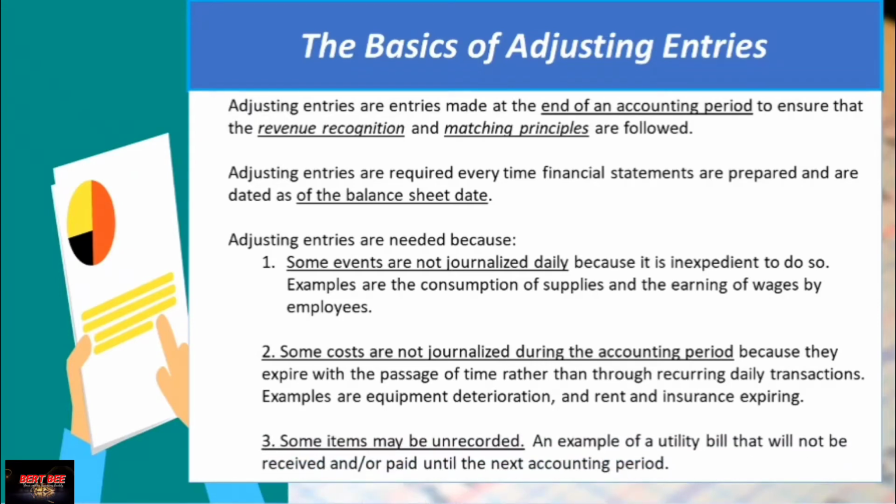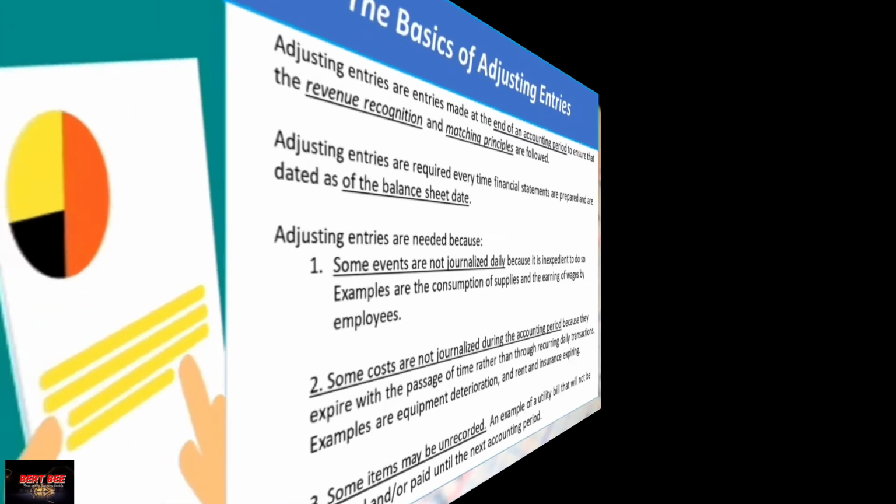Another thing is that some items may be unrecorded. An example is a utility bill that will not be received or paid until the next accounting period.